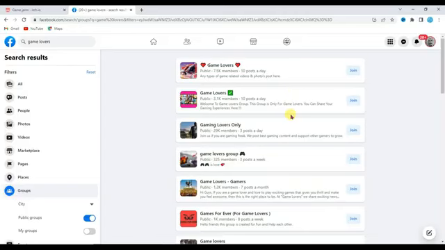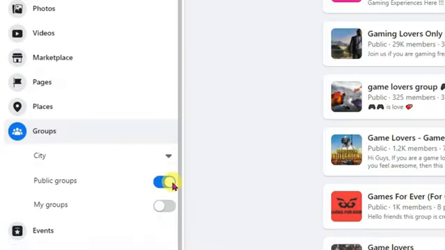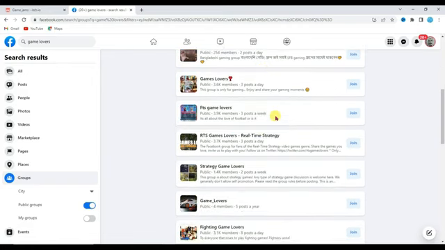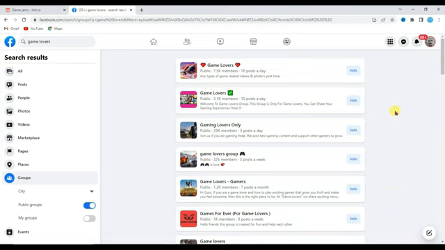You can also share your game on Facebook groups to get a lot of audience. You will just have to search for game lovers. Now enable this public groups option. Here you can see there are a lot of Facebook groups about games. All these groups have thousands of members. You can just join all of these groups and share your game URL on all these groups to get an audience.